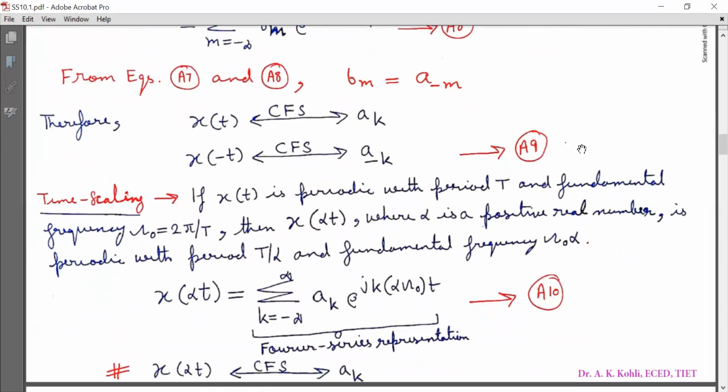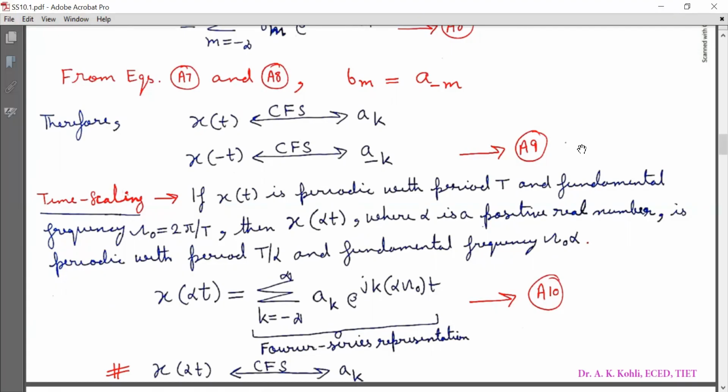The next property is time scaling. If x(t) is periodic with period capital T, and fundamental frequency capital omega naught is equal to 2 pi by capital T, then x(alpha t), where alpha is a positive real number, is periodic with period capital T by alpha, and the fundamental frequency is capital omega naught alpha.